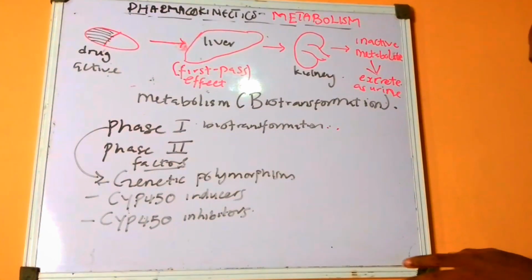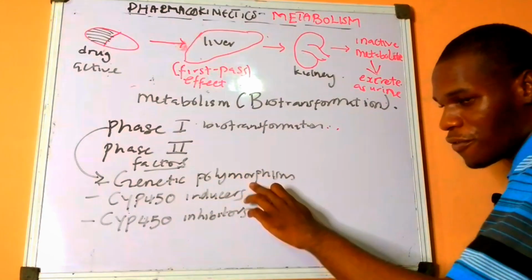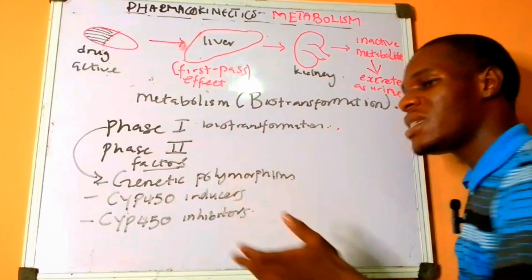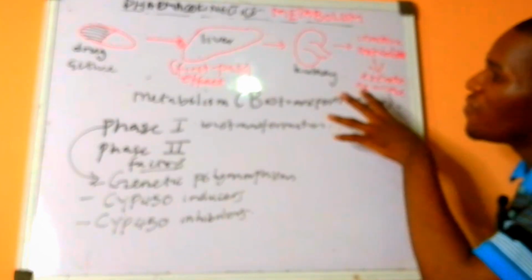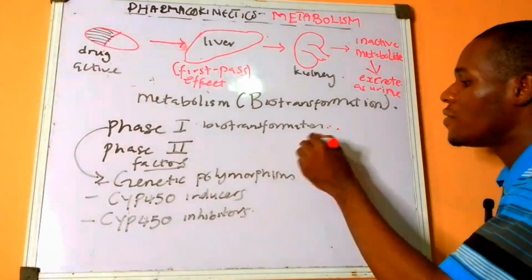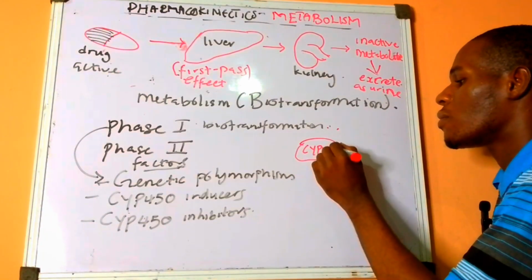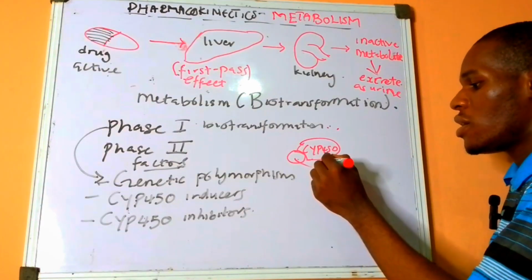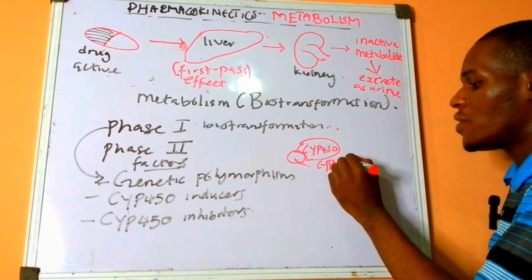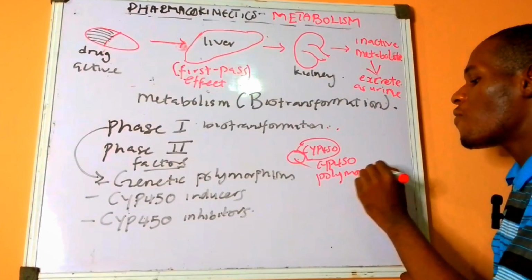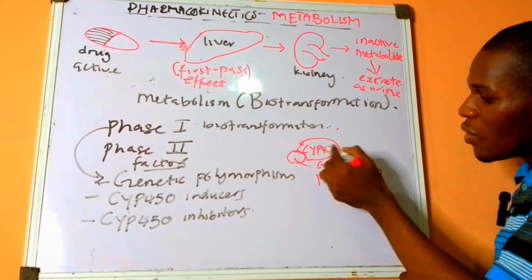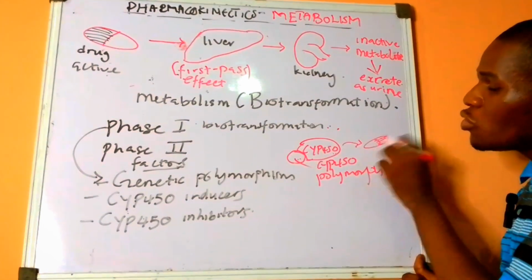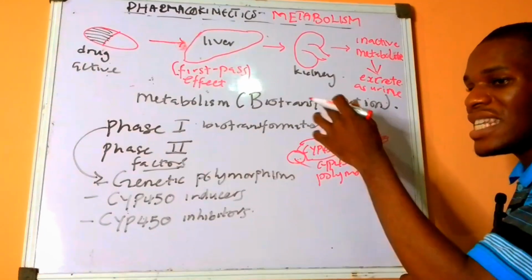Now, what is genetic polymorphism? It's from the word polymorph. Morph means structure, right? Poly means different or many. Genetic polymorphism is the change in structure of the CYP450 enzyme. So imagine I have the CYP450 enzyme, and I have something attached to it. I'll call this a CYP450 polymorph. Now, this polymorph can influence the drug in the sense that when this CYP is metabolizing a particular drug, this polymorph can chew through the drug. It can fasten its metabolism.